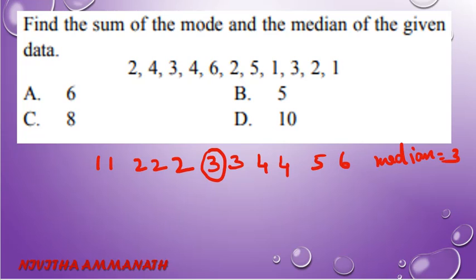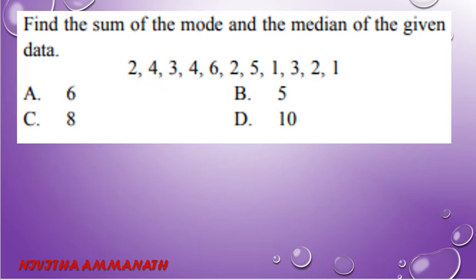Then which is mode? Mode is the number that occurs most often. Here the most frequent is 2 only. 2 occurs 3 times. So mode is 2. Find the sum of the median and mode. So 2 plus 3, that is 5. So B is the correct option. Next question.